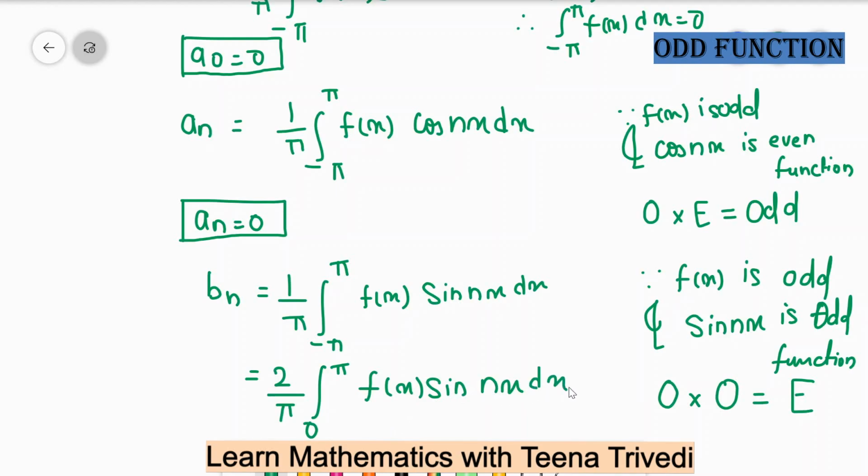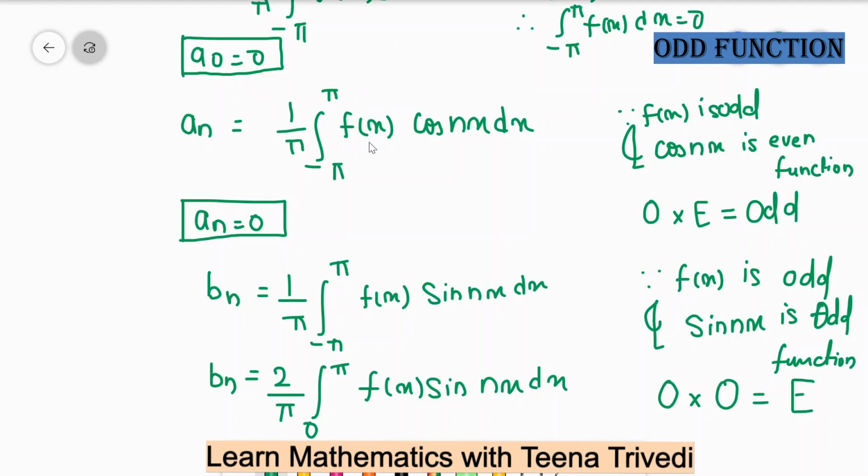So you can see in your textbook or reference book this formula for odd functions. When you are finding the Fourier series for an odd function, your value of bn is 2 upon pi, 0 to pi, f of x sin nx dx, and it is mentioned that the value of a0 is 0 and an is 0. So here you have the answer of why a0 is 0 and why an is 0. When f of x is an odd function, in the limit minus pi to plus pi your resultant value will be 0.